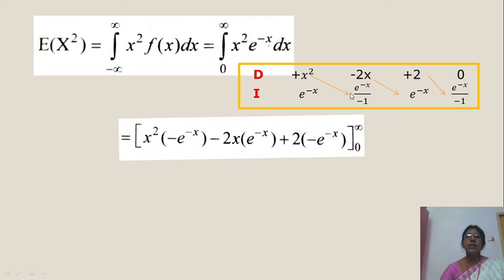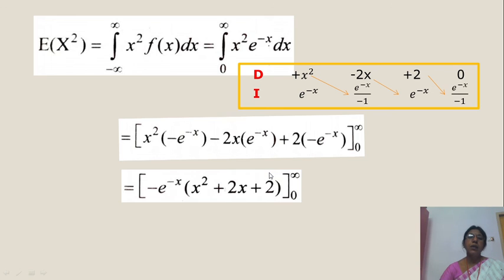x square into this, minus 2x into this, plus 2 into this, and substitute limits. Putting x as infinity, e power minus infinity is 0, so the first terms are 0, and 0 into anything is 0. Now substitute 0: x square is 0 square into this is 0, x is 0 into this is 0. Only one term remains, 2 into e power 0, which is 1. So we get the answer 2 into 1, 2.